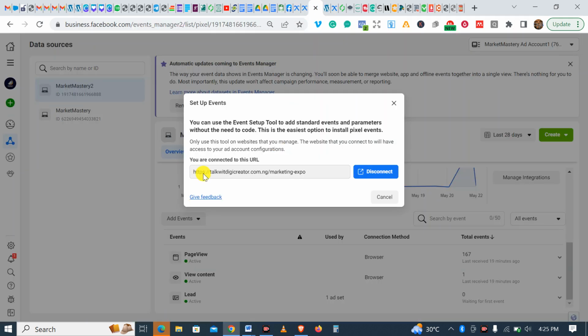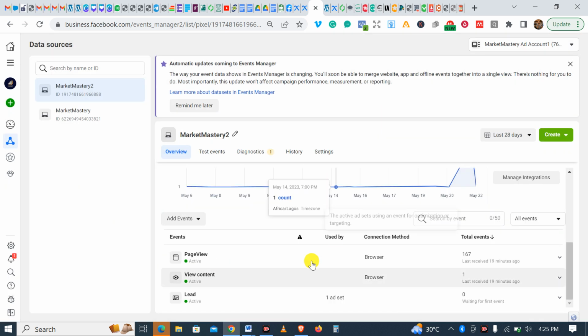So these are just the changes that Facebook has done, and they will continue to make changes. Thank God this iOS stuff, they have taken care of it. It's even very, very good. So you can track them, but make sure you verify your domain and also come here and set up your event, and then use your Pixel to target them. I don't think there's anything I'm forgetting.